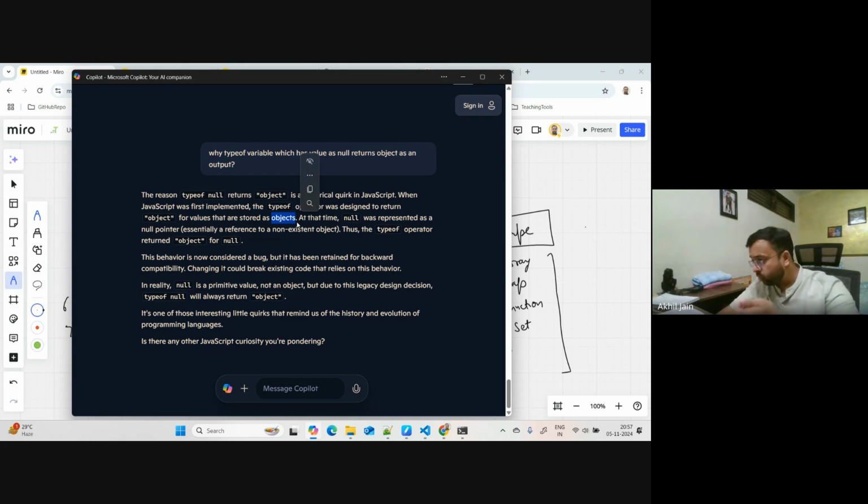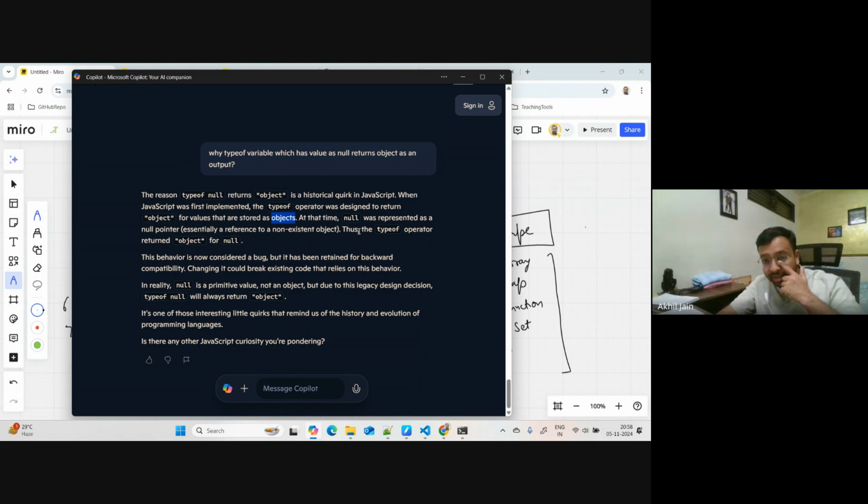I gave you the example of objects: functions, maps, sets, arrays are all different types of objects in JavaScript. At that point of time, null was represented as a null pointer, essentially a reference to a non-existent object. So in 1995, as per their understanding, they considered null to be something meant for objects only.